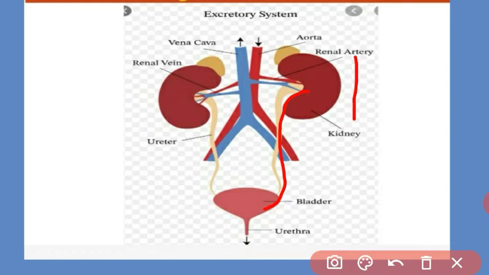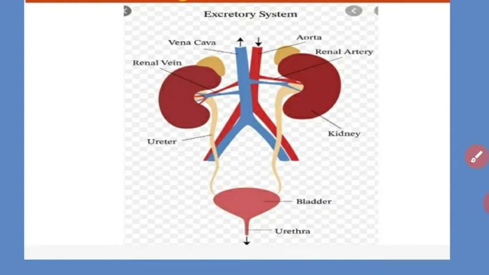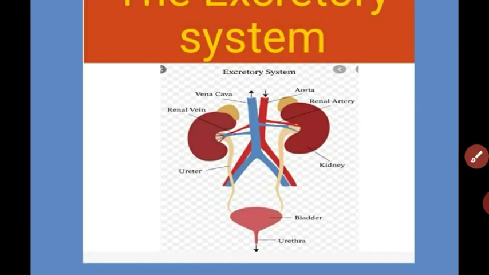Another main function of the kidney is the formation of urine. Whatever urine is formed is transferred by the ureter from the kidney to the urinary bladder, and the urinary bladder temporarily stores the urine. Through the urethra we throw the urine outside our body. Got it student? In the excretory system, the ureter, urinary bladder and urethra are the accessory parts of the excretory system.